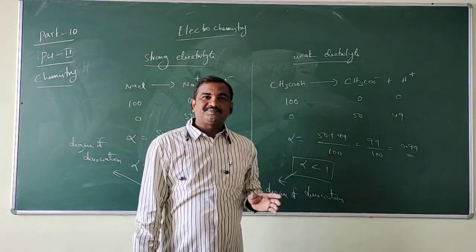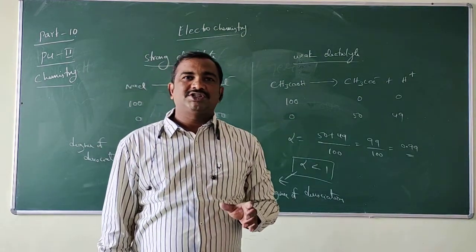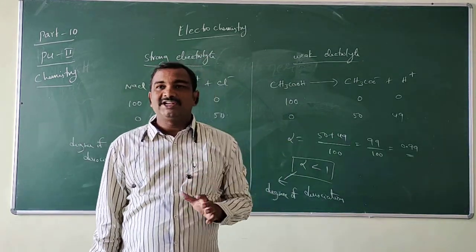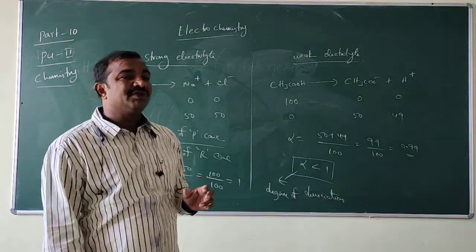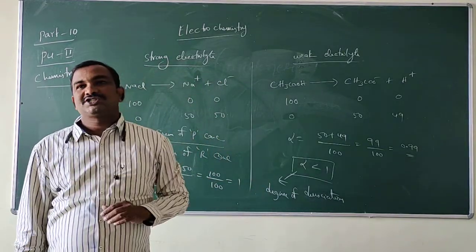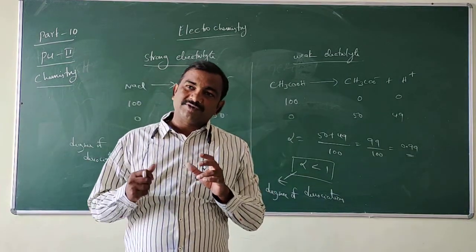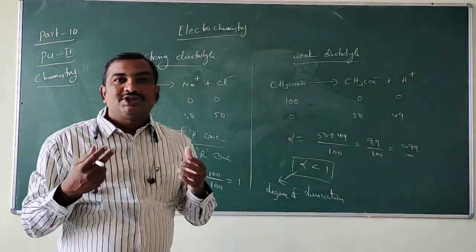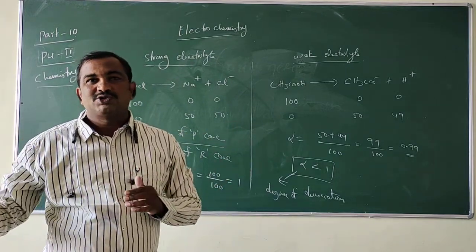So weak electrolyte, if you take any molar concentration, does not dissociate completely. For strong electrolyte, with respect to any molar concentration, complete dissociation will take place. That means at some particular point, the strong electrolyte becomes dissociated completely. What you are taking as reactants, the products are completely dissociated, it becomes 0.